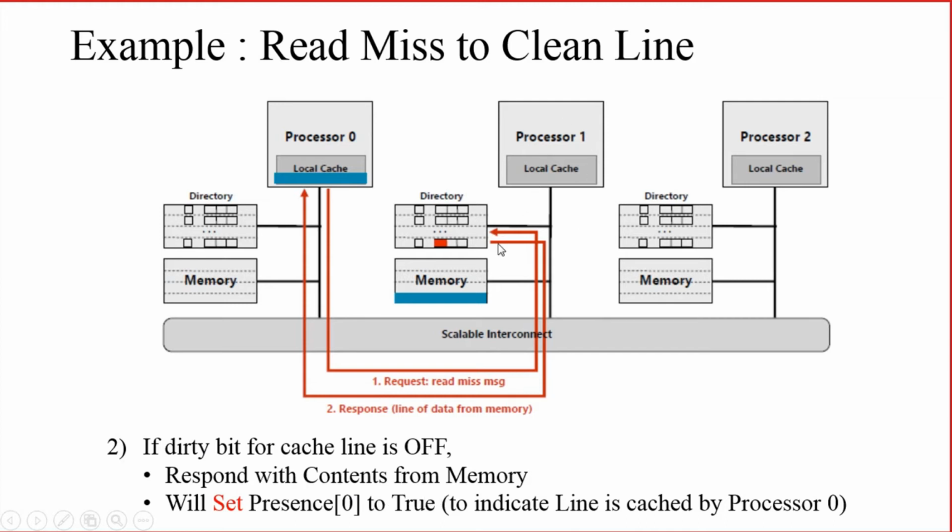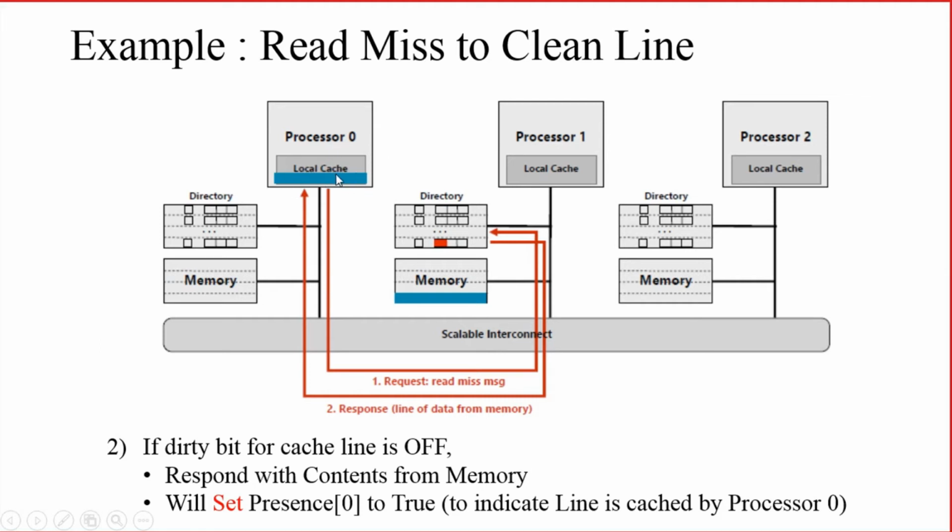This is the home node. The home node will respond with the line of data from the memory. The home node will send that block of memory to processor 0. So the home node will send this particular block of memory that is shown in blue color to processor 0. So the local cache of processor 0 holds the data which was sent by processor 1. Now the data is present in processor 0.